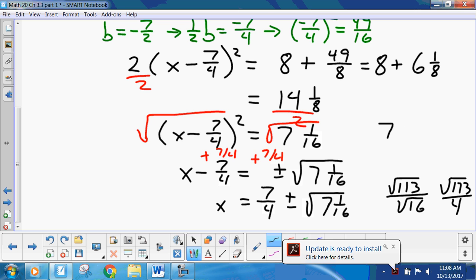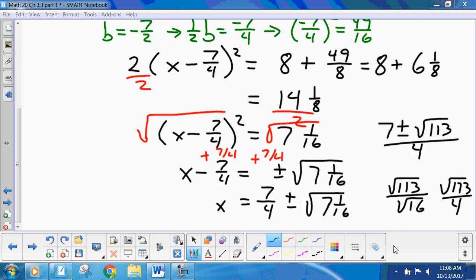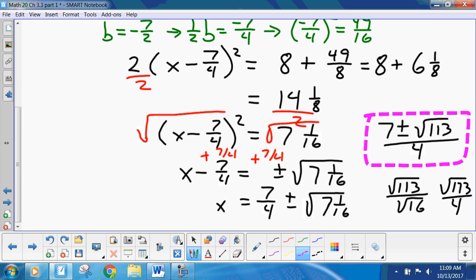So that would be 7 plus or minus square root of 113 over 4. And if you remember your quadratic equation, that looks like an answer from the quadratic equation, but that's another section. So that's probably the easiest way to write the answer.